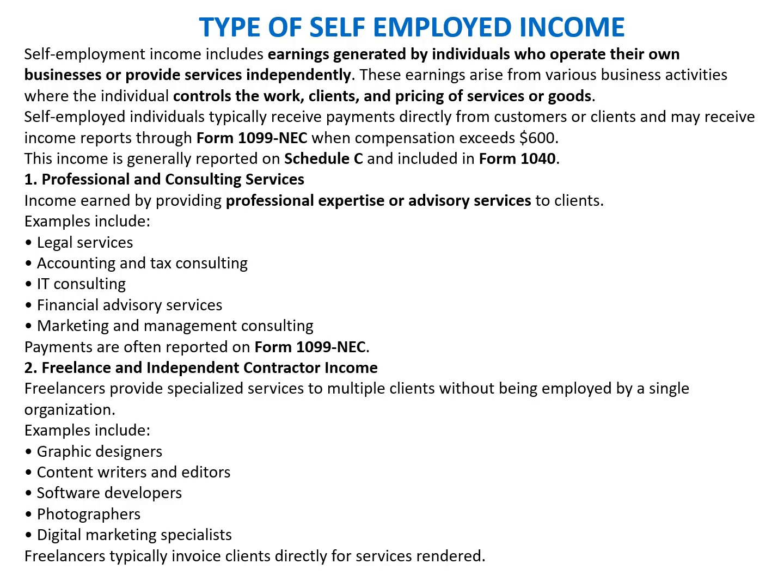Okay, so now we'll talk about the types of self-employed income. We understood that self-employed income is generally generated by individuals who are providing their own freelance services, consulting services, or any kind of services for which they are charging their clients. That income needs to be reported via Schedule C and finally reported in Form 1040. Likewise, the people who are making payments to this self-employed individual are liable to report that portion of their income if their compensation exceeds $600, on Form 1099-NEC. This is shared with the individuals as well as with the IRS.